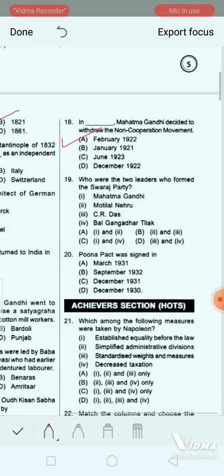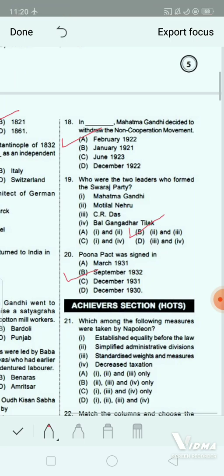Okay. Next question. Poona Pact was signed in dash. Option A, March 1931. Option B, September 1932. Option C, December 1931. And option D, December 1930. So, the correct answer will be option B. That is September 1932. As Poona Pact was signed in September 1932, it gave the depressed classes reserved seats in provincial and central legislative councils, but they were to be voted in by the general electorate.